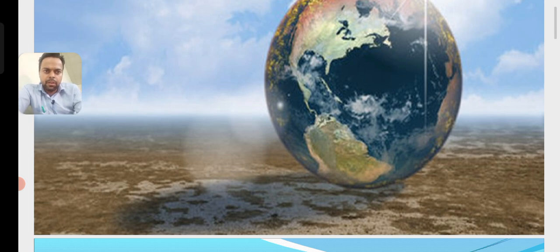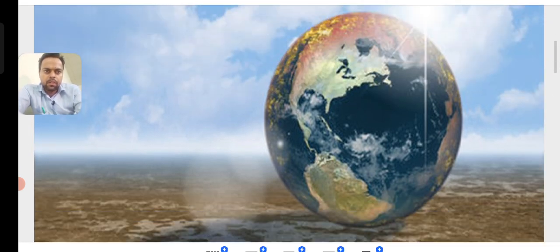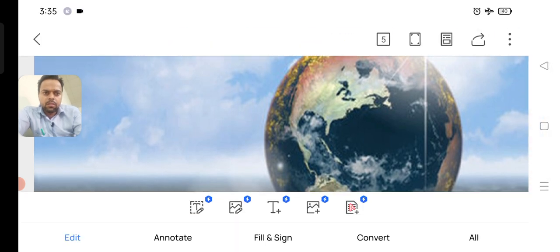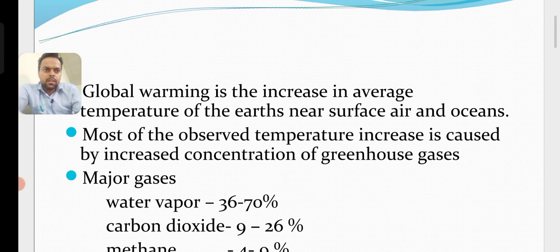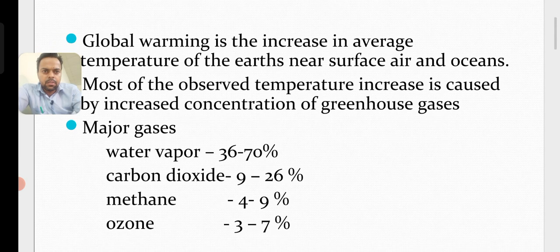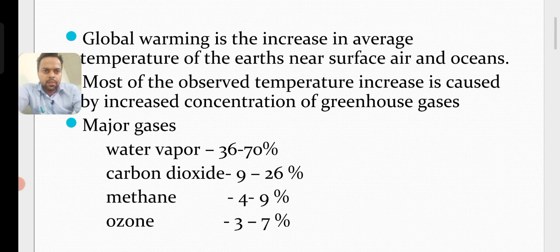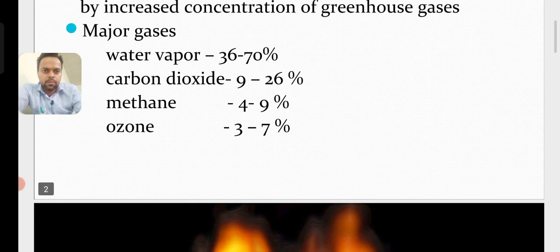Global warming. What is global warming? It is the increase in average temperature of the earth's near-surface air and oceans. Most of the observed temperature increase is caused by increased concentration of greenhouse gases. The major greenhouse gases are water vapor, carbon dioxide, methane and ozone.